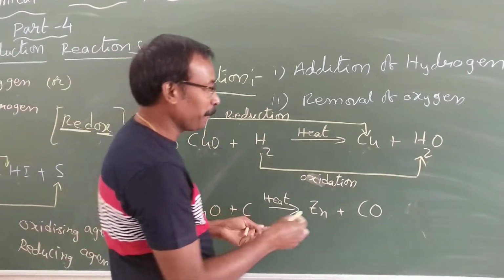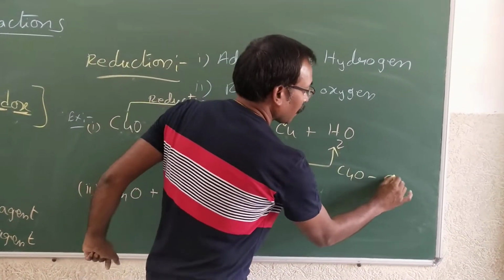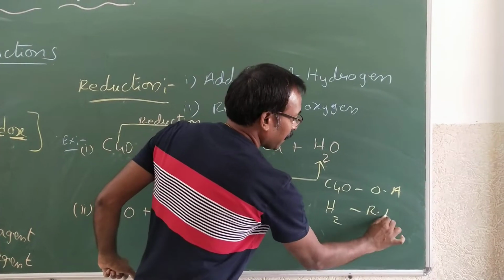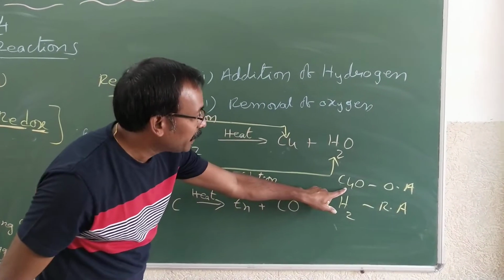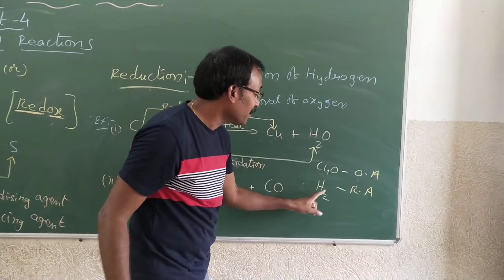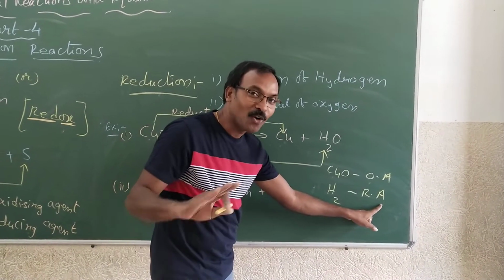Okay? So CuO is the oxidizing agent and hydrogen is the reducing agent. Actually, CuO is reduced but acting as the oxidizing agent. Hydrogen is oxidized but acting as the reducing agent. Just got the clarity?